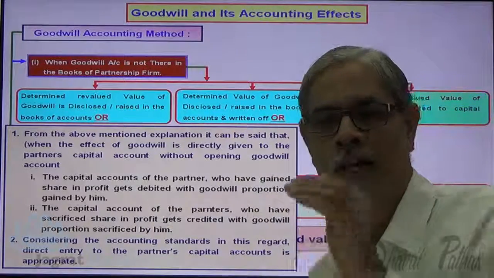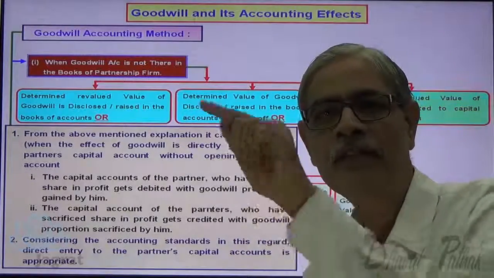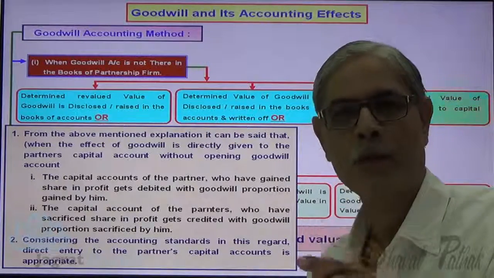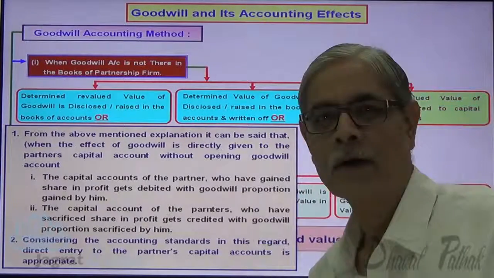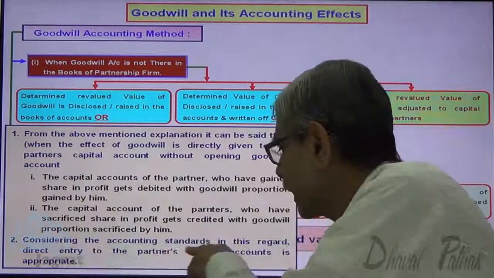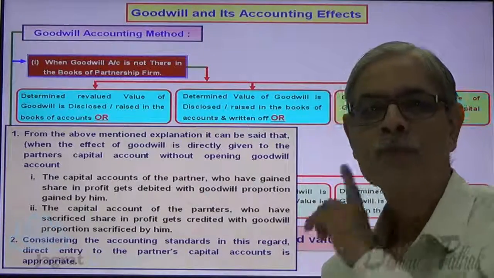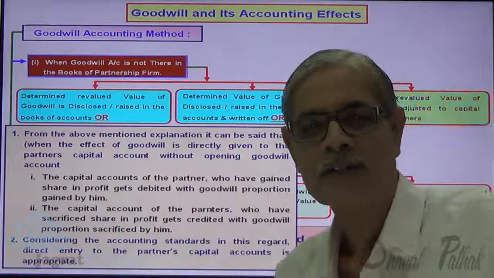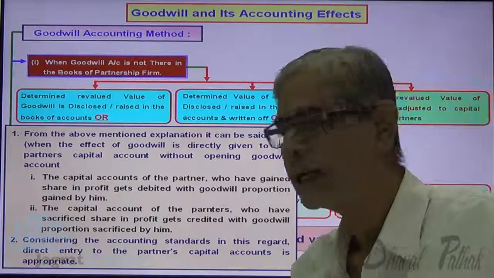So the gainers' capital account is to be debited with the proportion of goodwill gained by them. The sacrificers' capital account is to be credited with the proportion of goodwill sacrificed by them. So gainers' capital account debit to sacrificers' capital account credit, that is the principle. Considering the accounting standard in this regard, the direct entry to the partners' capital account is more appropriate. So this third option is considered to be the most appropriate option in light of the accounting standard issued by the Institute of Chartered Accountants of India.